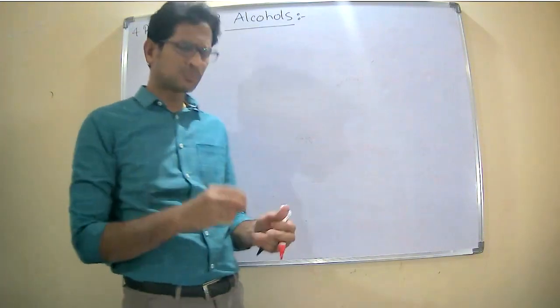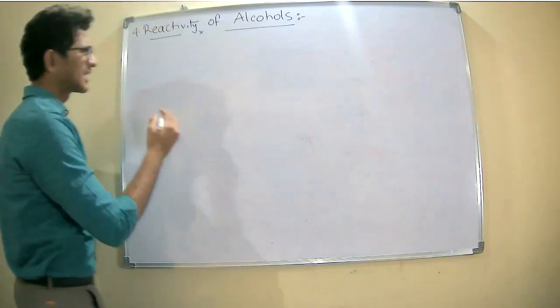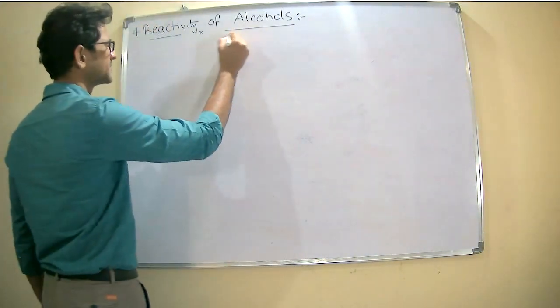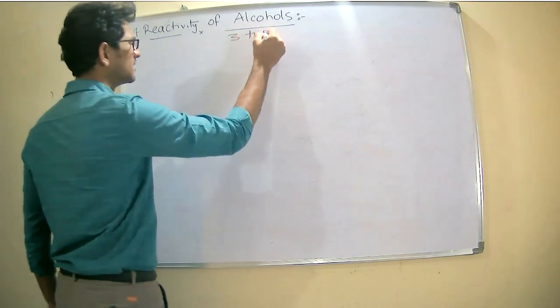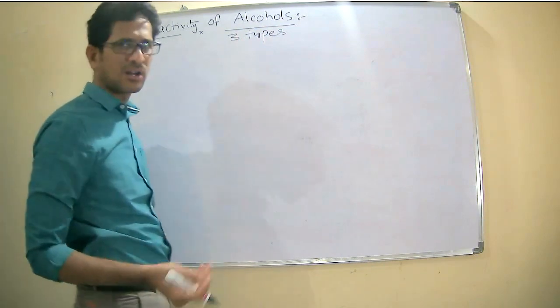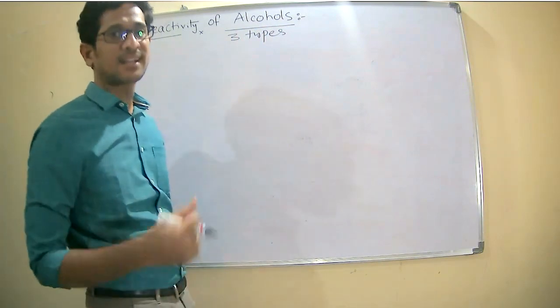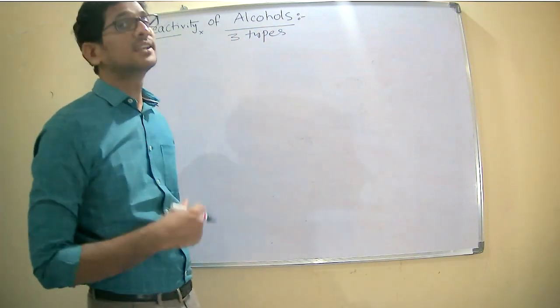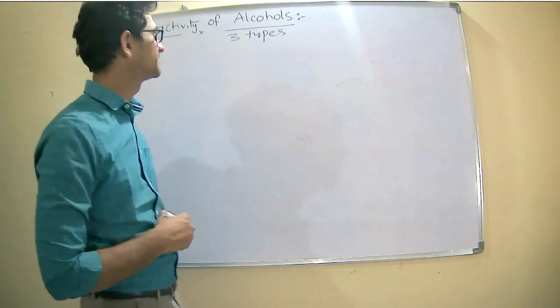Based on the alkyl group present in the alcohols, these are classified into three types: primary alcohol, secondary alcohol, and tertiary alcohol.